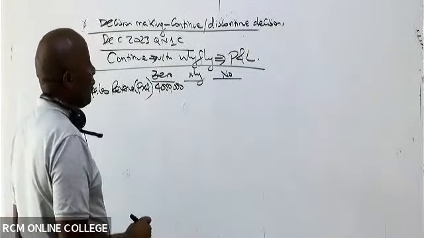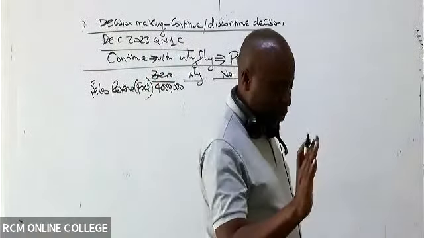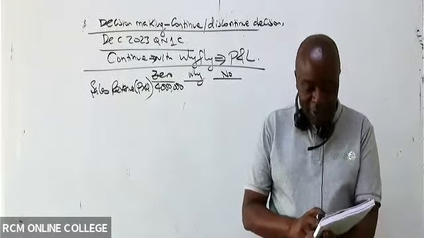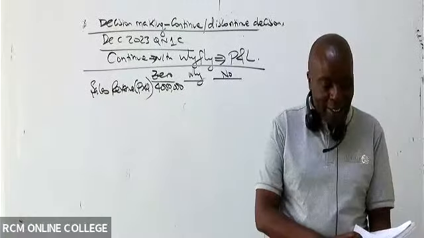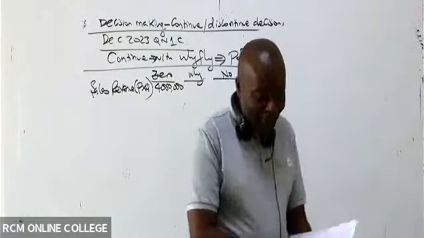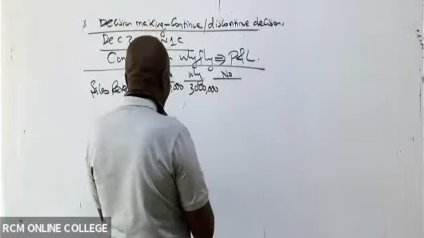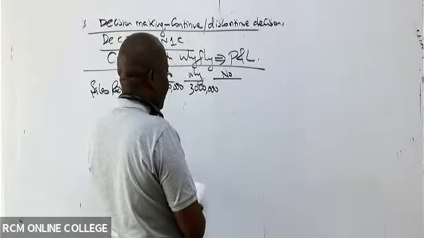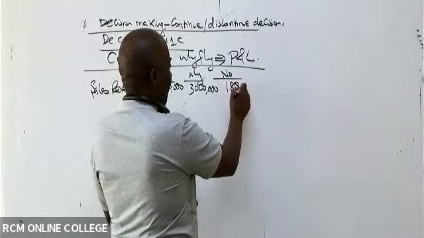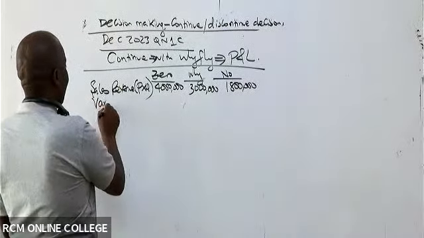How about the sales revenue of Y Fly? I love the name. I mean, when we see you flying, we kill you. 3 million: 20 times 150,000. The online guys are now not talking at all. 20 times 150,000, 3 million. Thank you so much. How about No Fly? 30 times 60,000. 1.8 million. Now from there, we have here the variable costs.